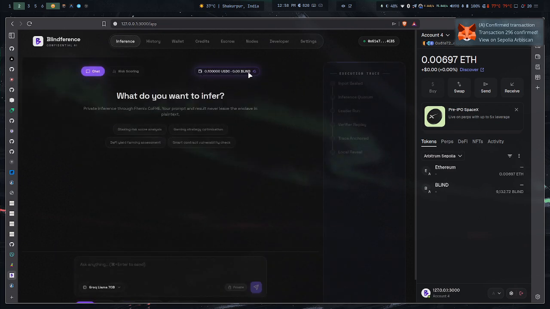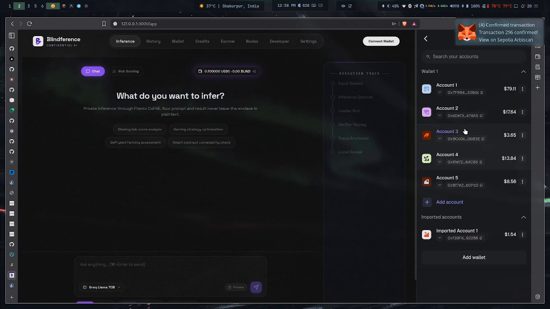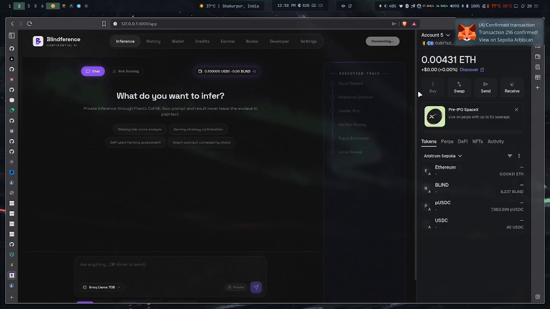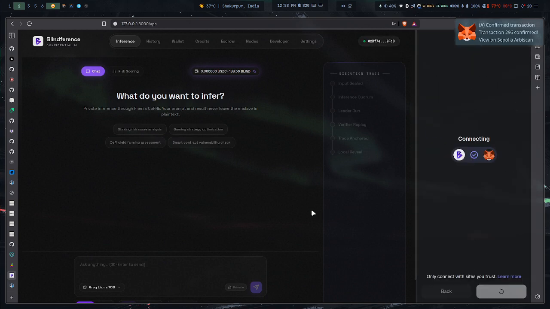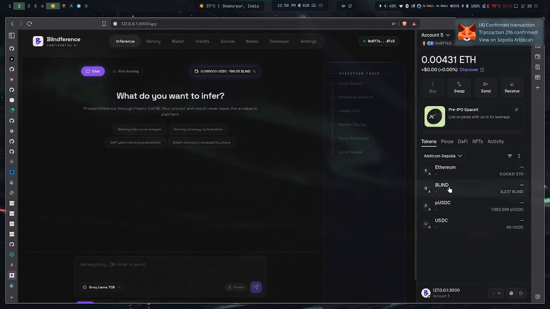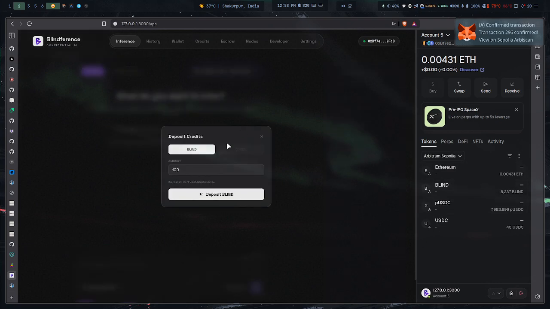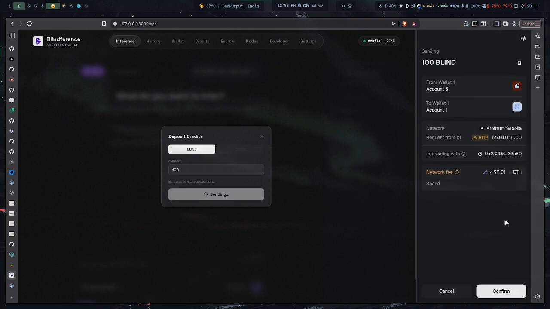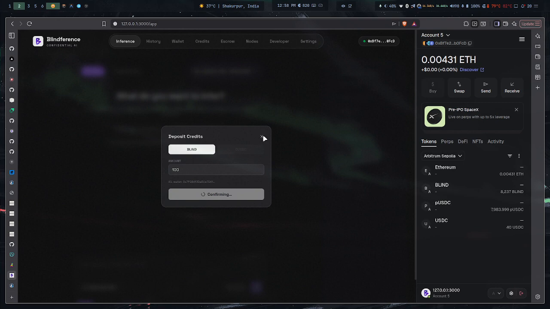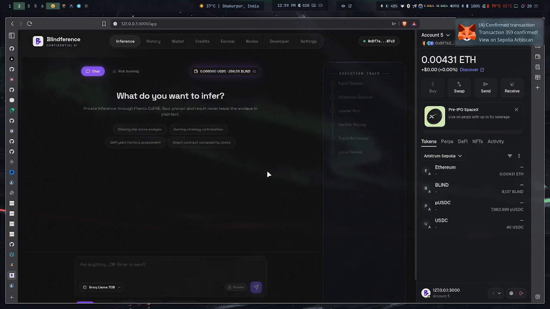You can see we have currency, but I'm going to change my account, because I'm going to explain in later videos why I did this. The main thing is that you need currencies to actually execute the inference, right? So after we get the currency, we have blind, we have PUSDC, and you can also export some here. If you want, let's say I deposit more blinds, then it's going to take blinds from my account to here later. That's the same thing. It works effectively the same, right? Previously it was the CUSDC, now we just bought the blinds here itself. So we have the currency here.